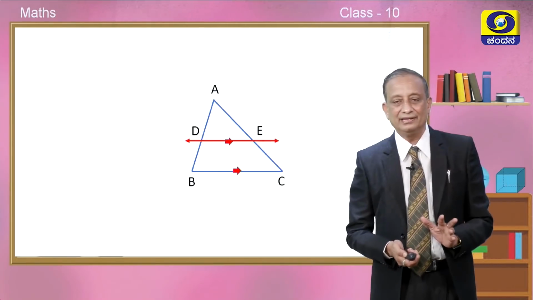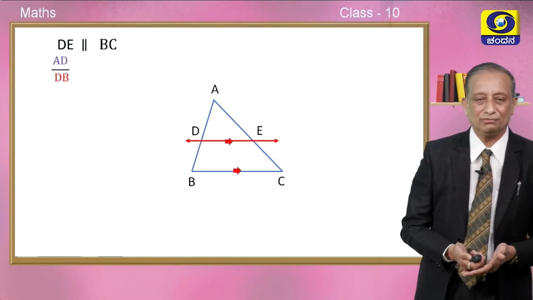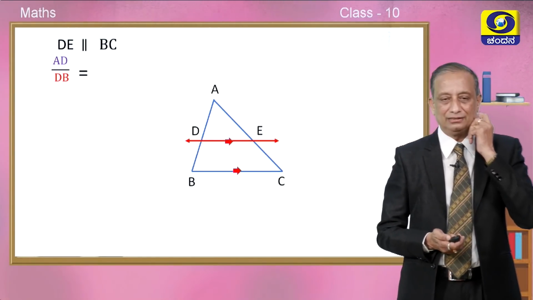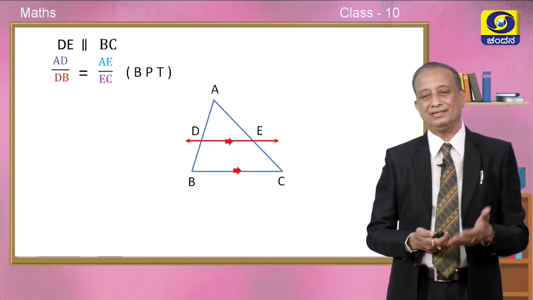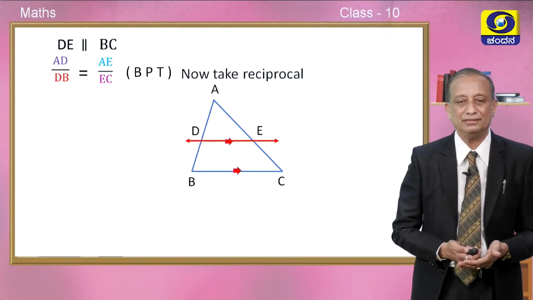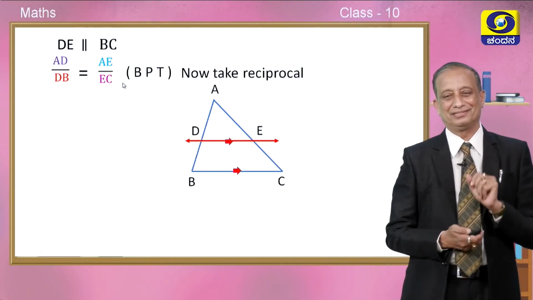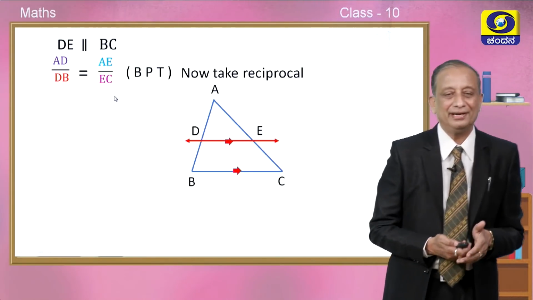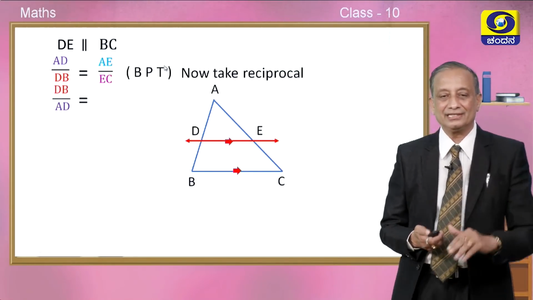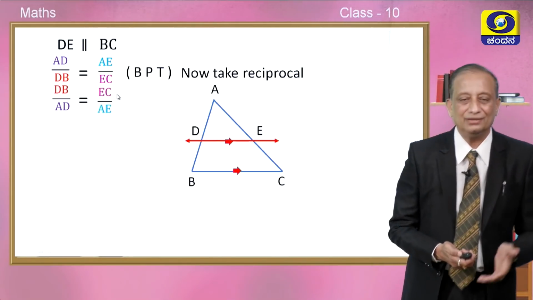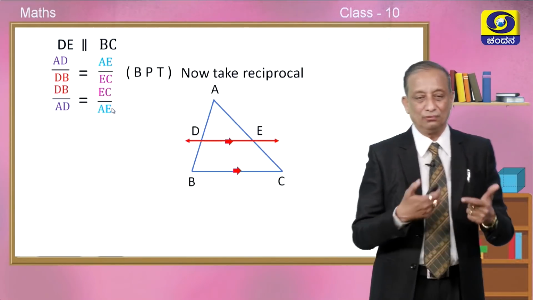So, having understood the concept of reciprocal or multiplicative inverse, let us come back to this figure once again. DE is parallel to BC, therefore, we know AD divided by DB is equal to AE divided by EC. This is our BPT. Now, for this proportion, is it possible to take the reciprocal, children? What is the reciprocal of AD by DB? Yes, it is DB by AD is equal to, what is the reciprocal of AE by EC? That is equal to EC by AE. So, by taking the reciprocal of BPT, we got this result.